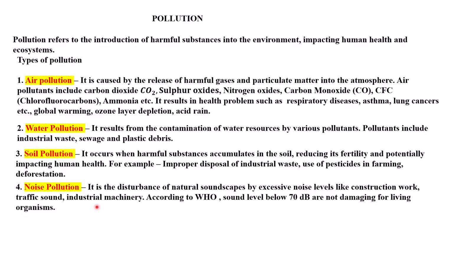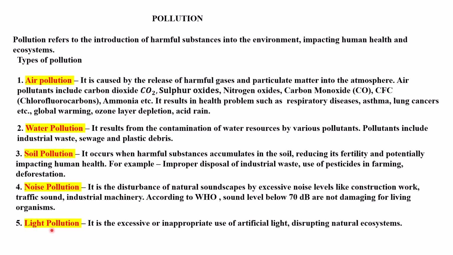Next is noise pollution. It is the disturbance of the natural soundscape by excessive noise levels like construction work, traffic sound, and industrial machinery. According to WHO, sound levels below 70 decibels are not damaging for living organisms. But if it increases above 70, then it is damaging, and it comes under noise pollution. Next is light pollution. It is the excessive or inappropriate use of artificial light disrupting natural ecosystems. So these are the 5 important types of pollution.